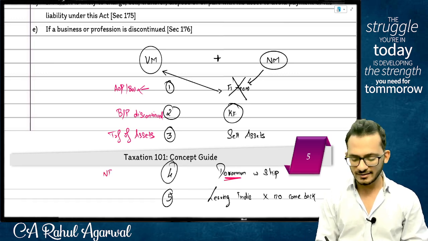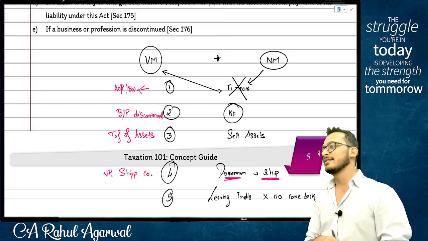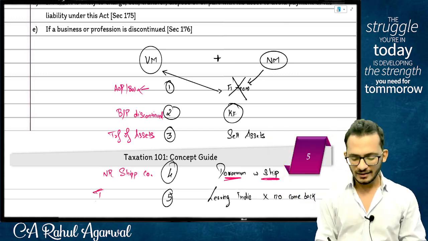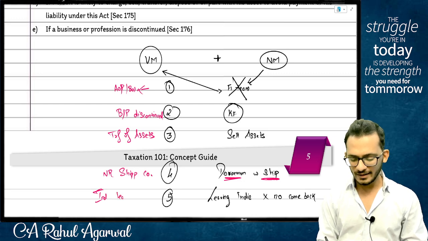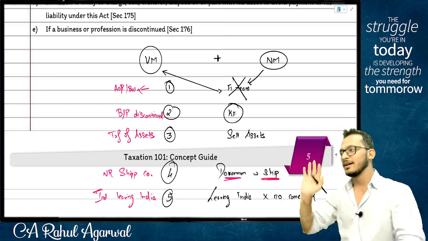Doraemon is non-resident. Shipping company. Non-resident shipping company leaving India. Individual leaving India, no comeback. No. This is your 5 examples.